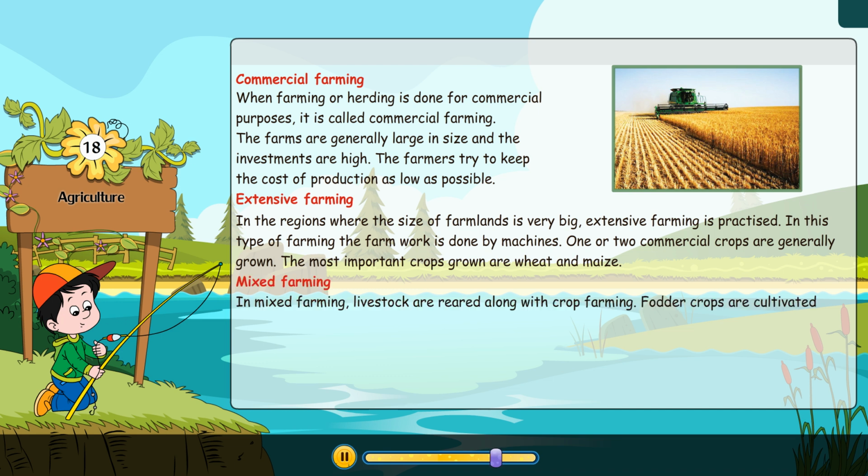Mixed farming. In mixed farming, livestock are reared along with crop farming. Fodder crops are cultivated along with food crops. Cattle rearing for milk and meat is an important feature of mixed farming.